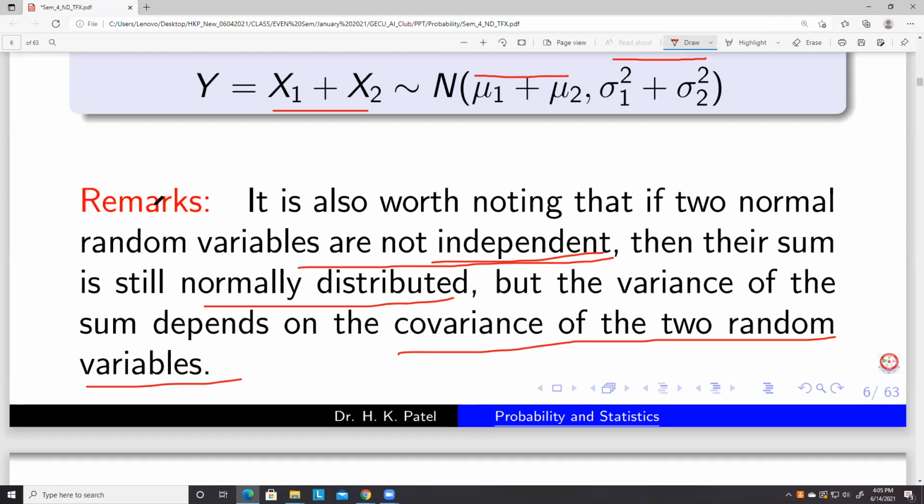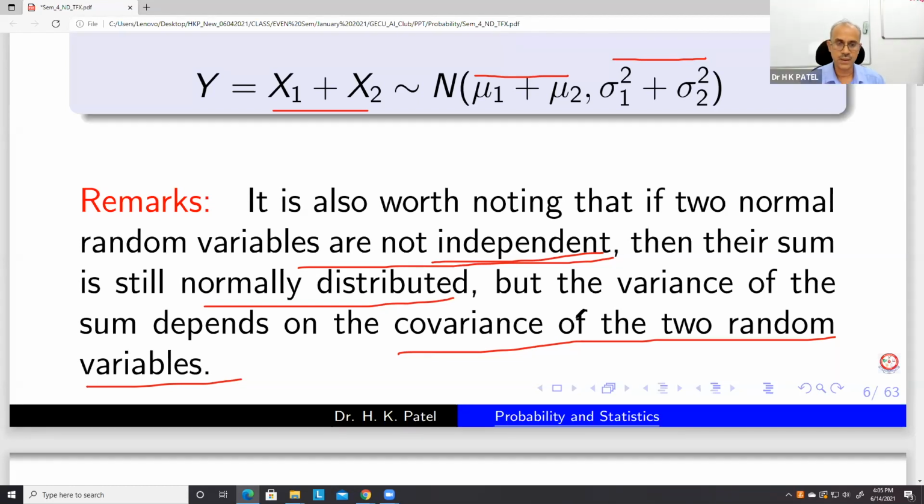Many students, I think, will not know what is covariance of two random variables. So if you can explain in short, it will help a lot. We have seen it, but let me just give this result.